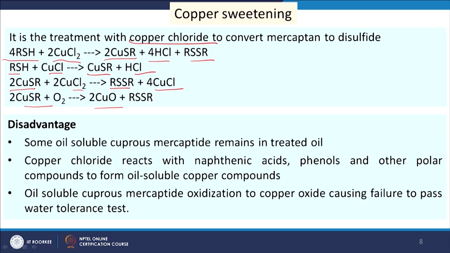So, this process also has some drawbacks. So, what will happen in this case? This cuprous mercaptide, that is oil soluble cuprous mercaptide, remains in the treated oil, and then copper chloride reacts with naphthenic acid, phenols and other polar compounds to form oil soluble copper compounds. The oil soluble cuprous mercaptide oxidation to copper, this reaction will make this product fail the water tolerance test. It will prevent the product from passing the water tolerance test.